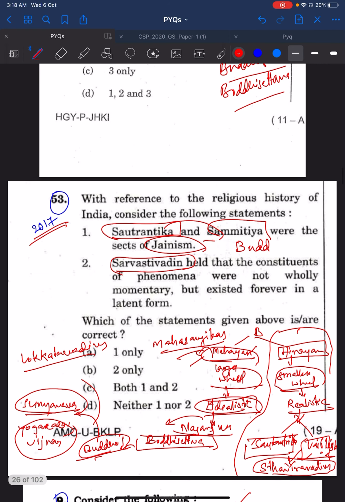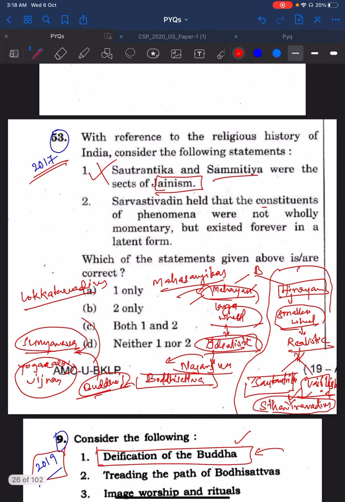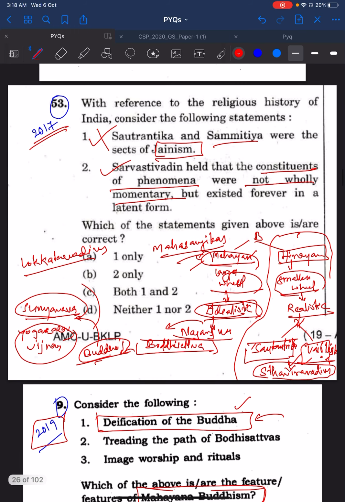So again, you see this question. Sautantrika and Sammitiya schools are related to Jainism. No, they are part of the Hinayana part. I told you Sautantrika and Sammitiya are Hinayana. So it is not Jainism. Then, Sarvastivadins held that constituent phenomena were not holy. Yeah, this is a true statement. And Sarvastivadins are also referred to as Sautantrika. So Sarvastivadins and Sautantrikas are the same. They are part of Hinayana.